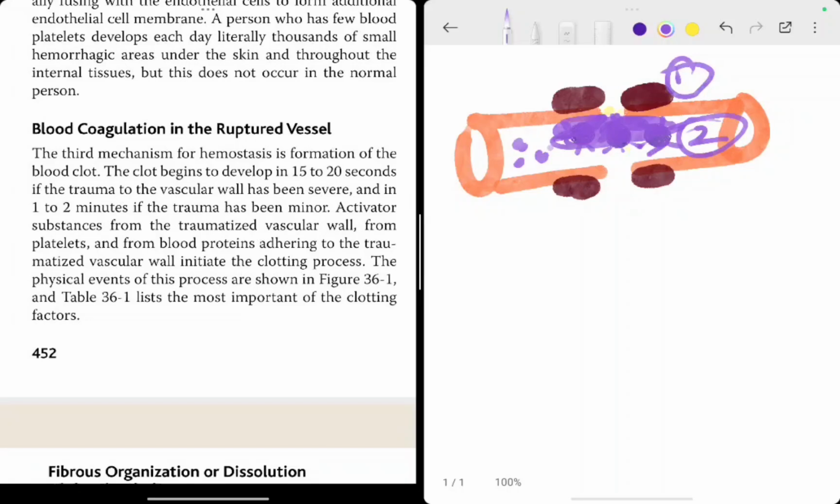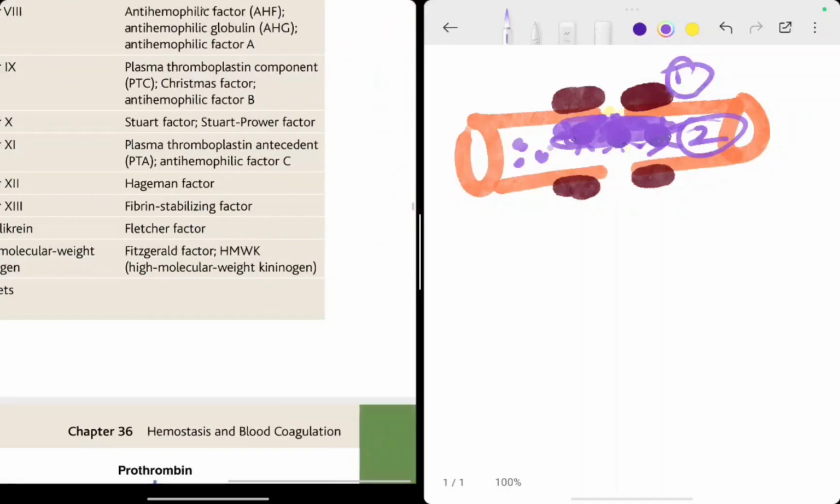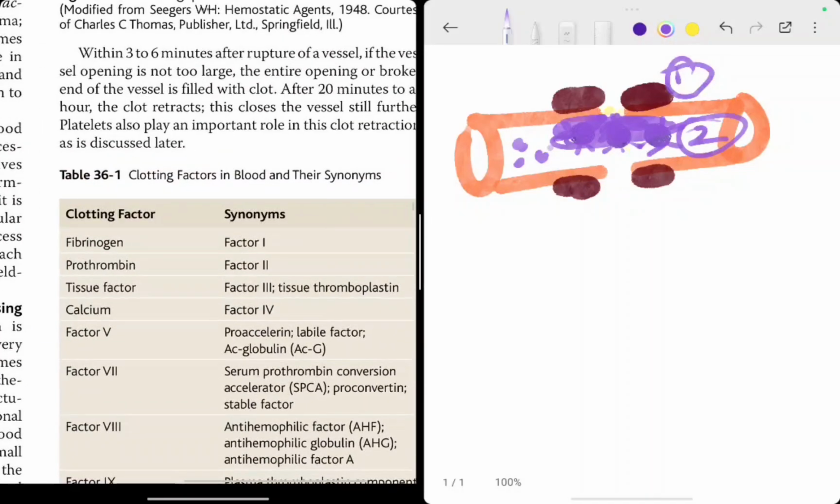So let's see. The third mechanism for hemostasis is formation of the blood clot. The clot begins to develop in 15 to 20 seconds if the trauma is severe, and in 1 to 2 minutes if it is minor. So if it is a small cut, blood coagulation may not even happen. It is only the platelet plug which is the main contributor. But if it is severely injured, then blood coagulation has to happen. Now how does blood coagulation happen?